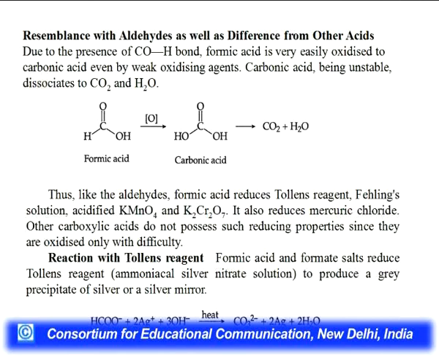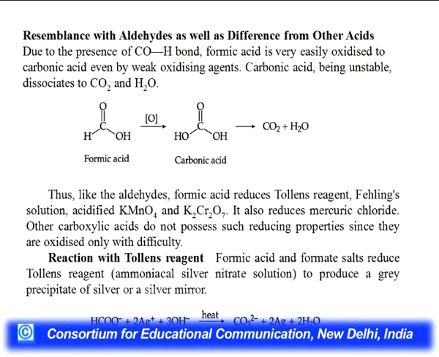Carbonic acid, being unstable, dissociates to carbon dioxide and water molecule. So, you can see the reaction: formic acid is oxidized to carbonic acid, and like the aldehydes, formic acid reduces Tollens reagent (silver ammonium nitrate), Fehling's solution, acidified permanganate and potassium dichromate. It also reduces mercuric chloride. Other carboxylic acids do not possess such reducing properties since they are oxidized only with difficulty.